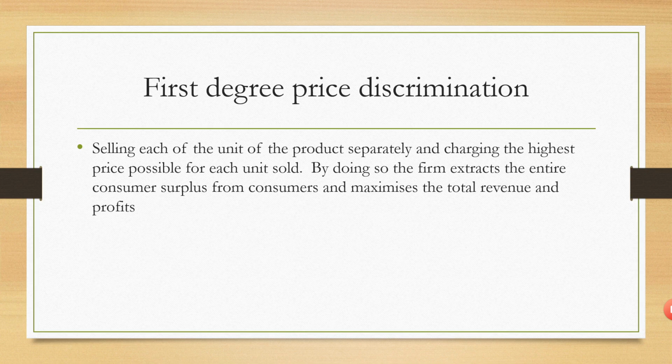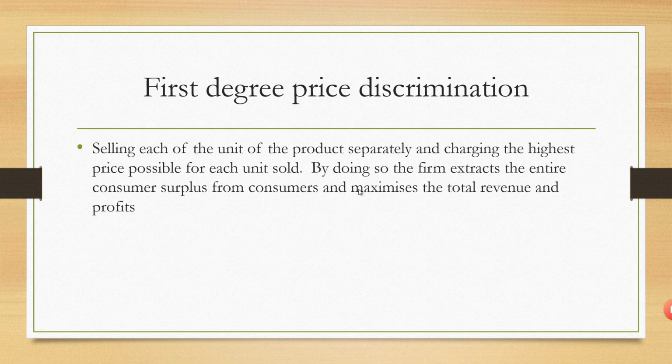First degree price discrimination. The best example for this type is a surgeon or a doctor charging different consultancy fees to different patients. Under first degree price discrimination, each unit of the product is sold separately, charging the highest possible price for each unit sold. So the surgeon charges each patient separately. By doing that, whatever consumer surplus the consumers are enjoying is taken away from them.